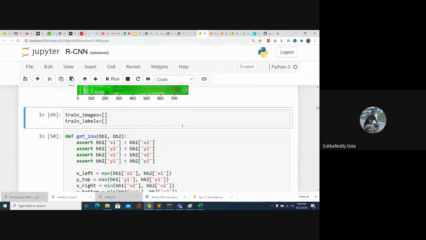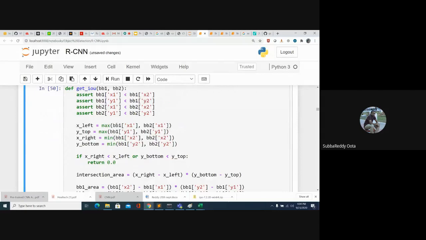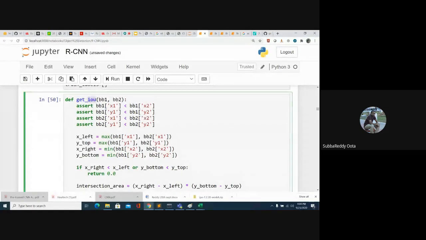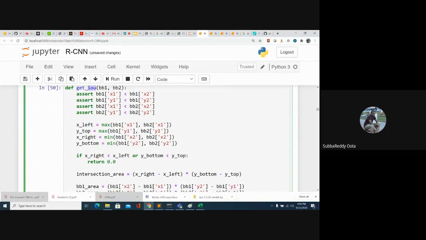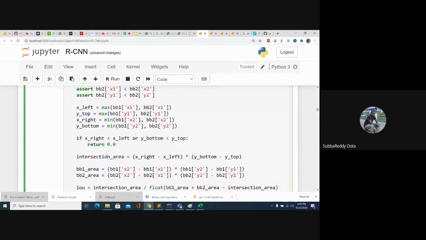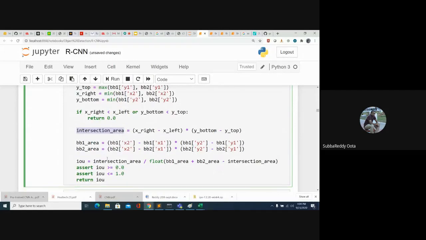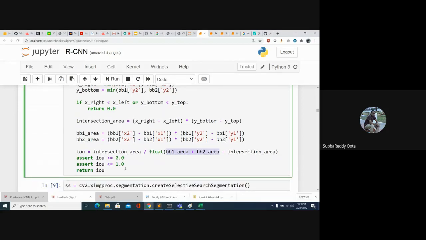So this is the get IOU approach, whatever I discussed, the intersection and union approach. Among two region proposals, first find the intersection area, then the formula is intersection area divided by the union area, which is the overall area minus the intersection area. If it satisfies some threshold, we will consider it, otherwise we will discard that particular region proposal.